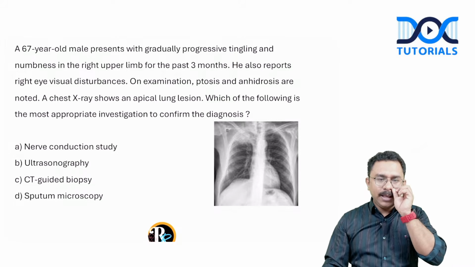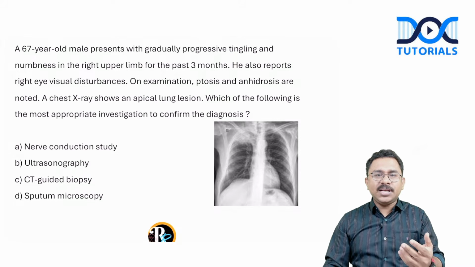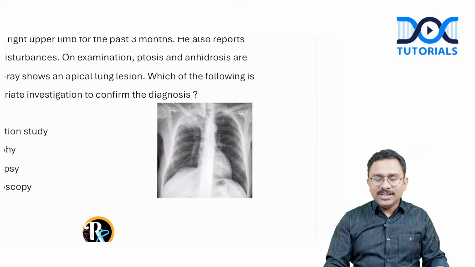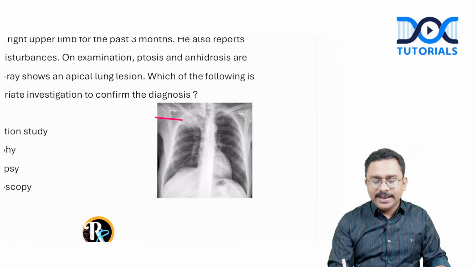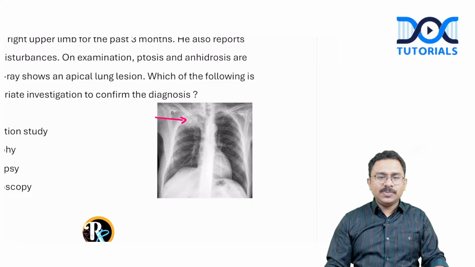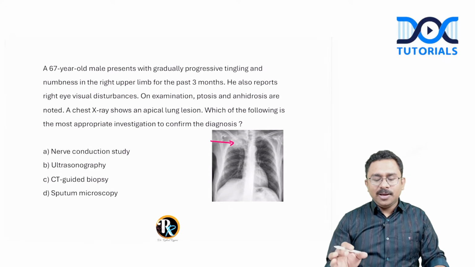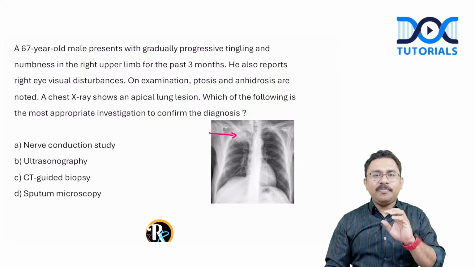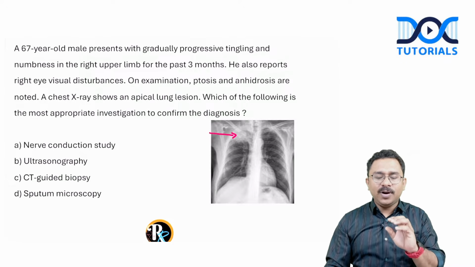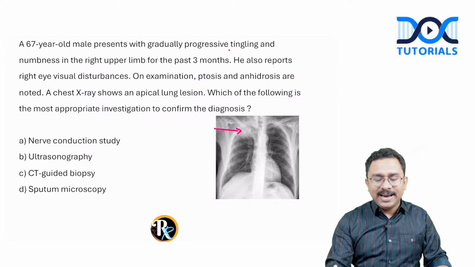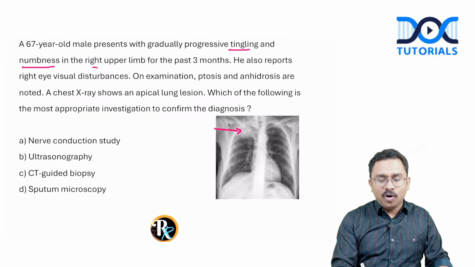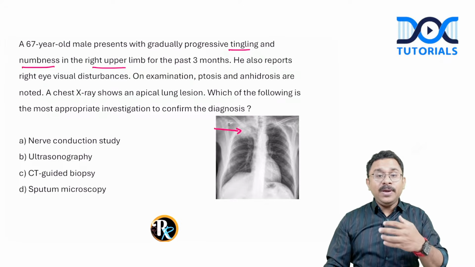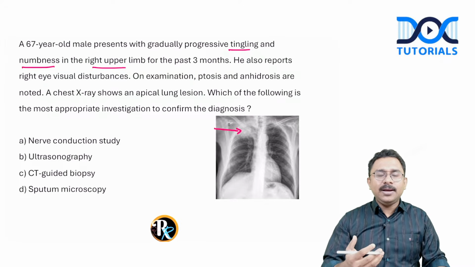But what is the question? What is the most appropriate investigation to confirm the diagnosis? So the chest X-ray is showing a mass lesion involving the lung apex. Clear? Okay. So we know that when you have got a superior sulcal tumor or a Pancoast syndrome, this can compress upon the lower trunk of brachial plexus in the C8 T1 roots, and because of which the patient can have the sensory symptoms involving the right upper limb, and there can be Horner syndrome, the symptoms and signs of which have been mentioned in the question.